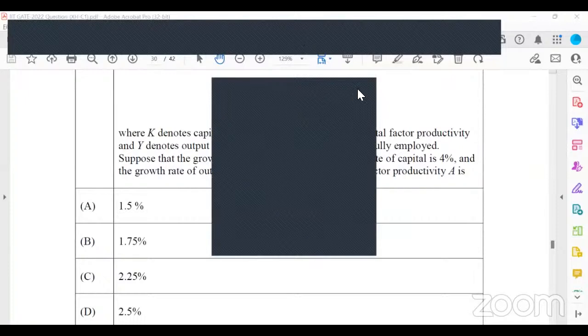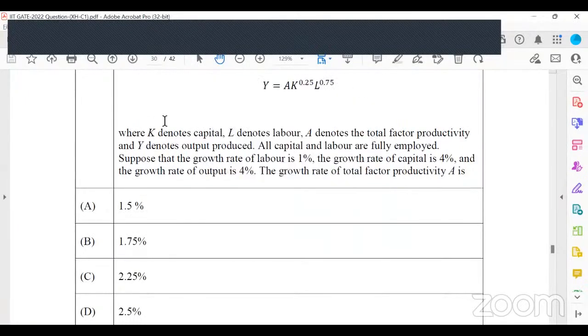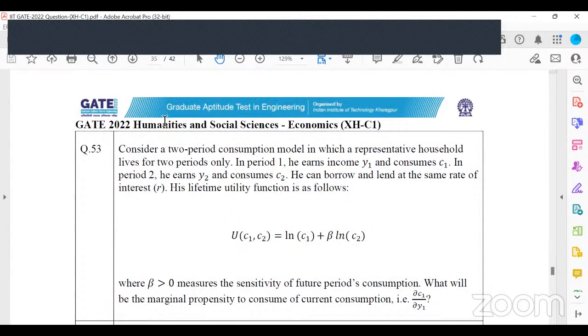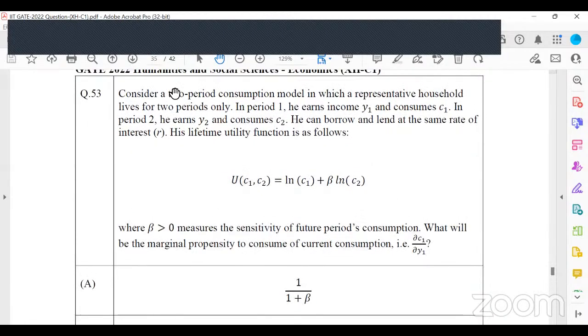Forty-four is Mahima ma'am's question. I'll send her as well in some time. 44, 53 and 54. 53 is extremely easy.